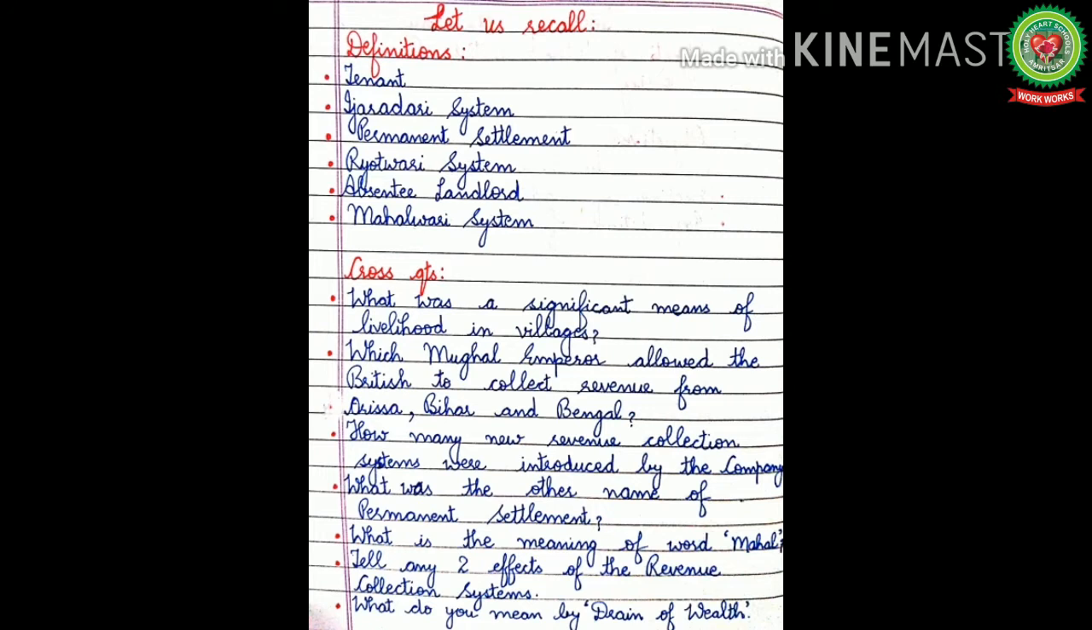What was a significant means of livelihood in villages? Which Mughal emperor allowed the British to collect revenue from Odisha, Bihar, and Bengal? How many new revenue collection systems were introduced by the company? What was the other name of permanent settlement? What is the meaning of word mahal? Tell any two effects of the revenue collection systems. And what do you mean by drain of wealth?